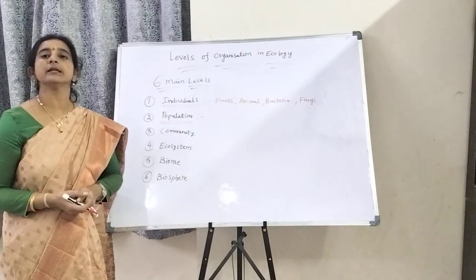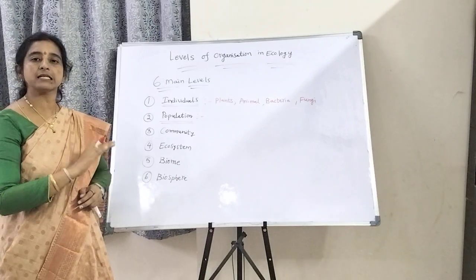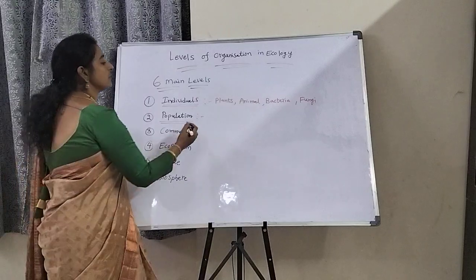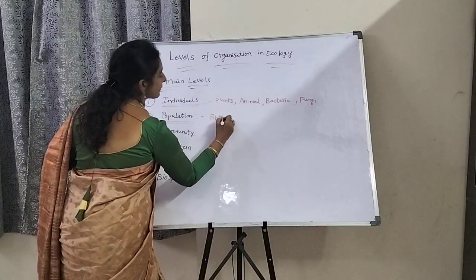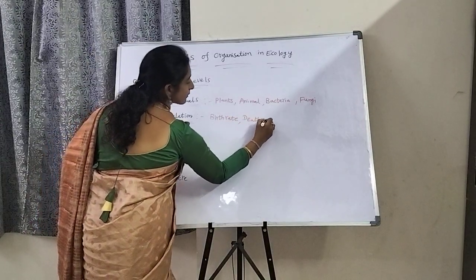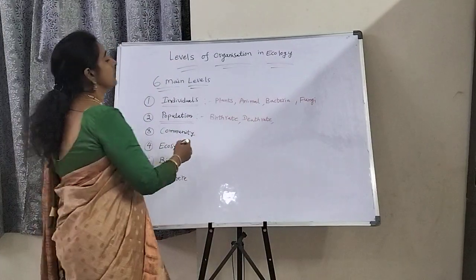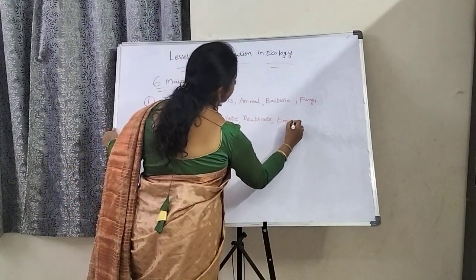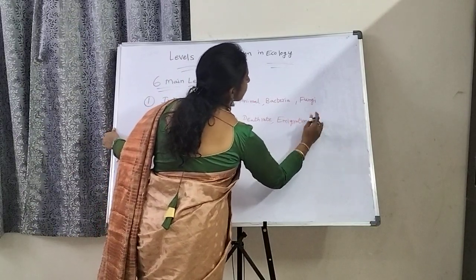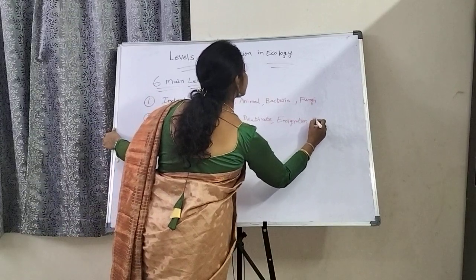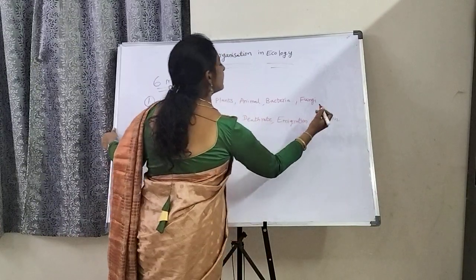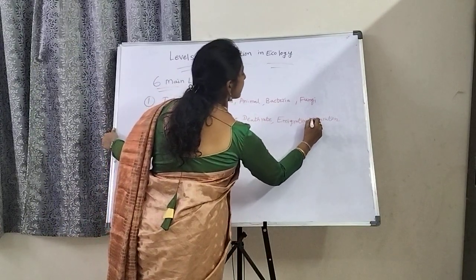The population depends on different factors. Those factors are birth rate, death rate, immigration and emigration.